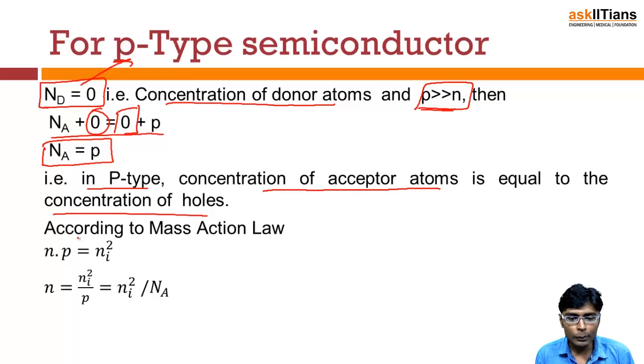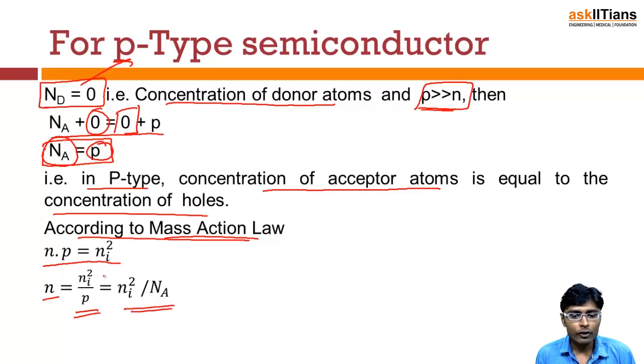Again, according to the mass action law, we know that the concentration of holes is equal to the concentration of acceptor atoms, but we don't know what the concentration of electrons in p-type will be. For that we use the mass action law, which says that n times p will be equal to ni square, and to find the electron concentration, n will be equal to ni square by p, which is ni square by Na.